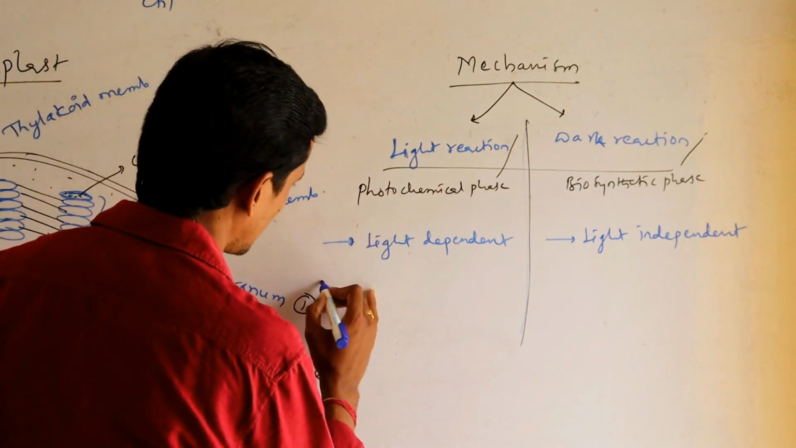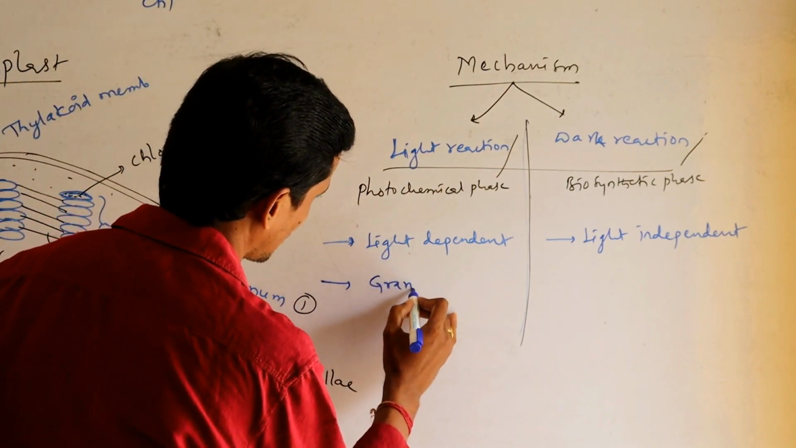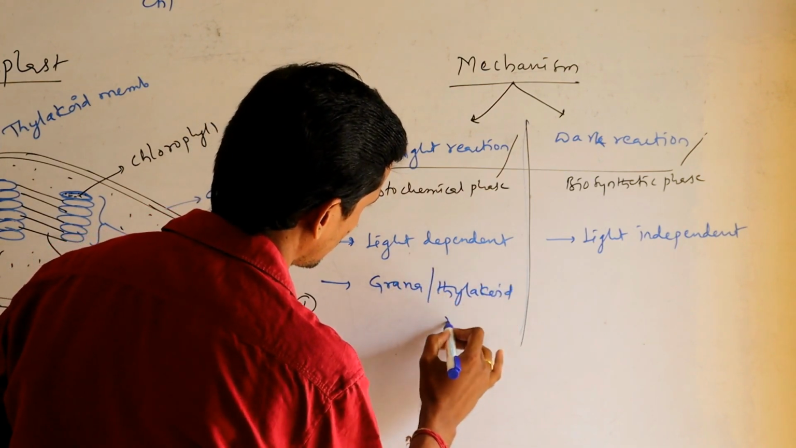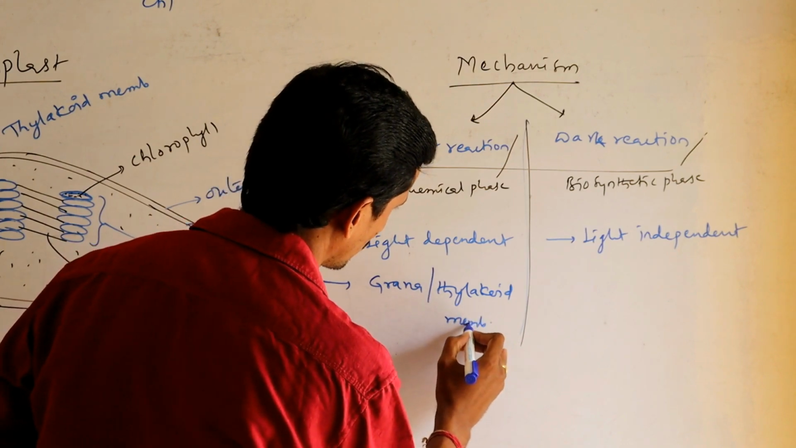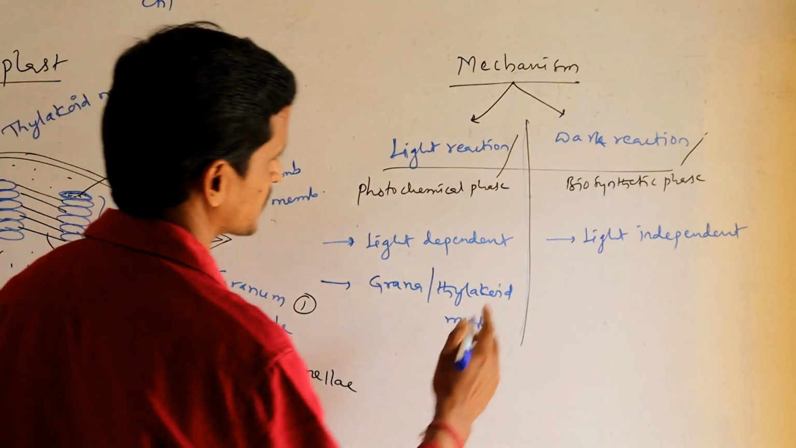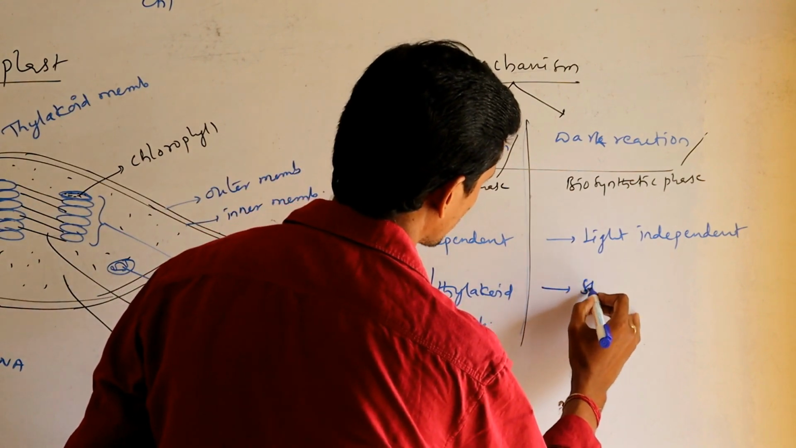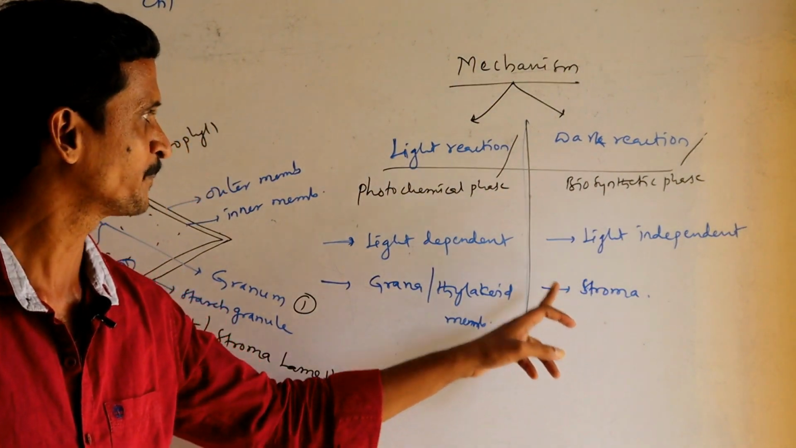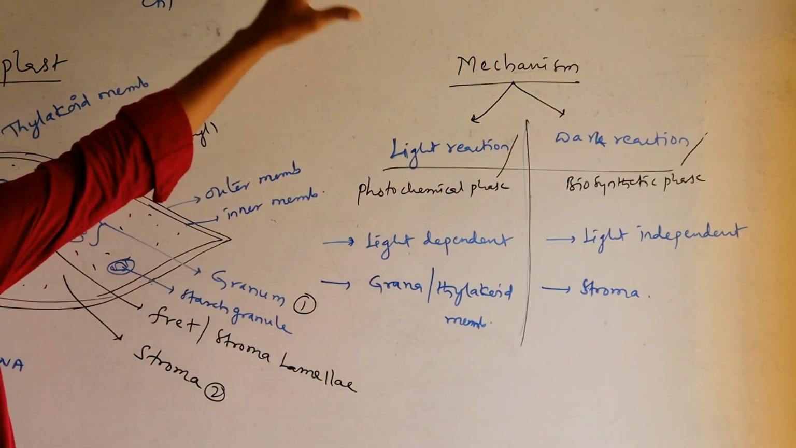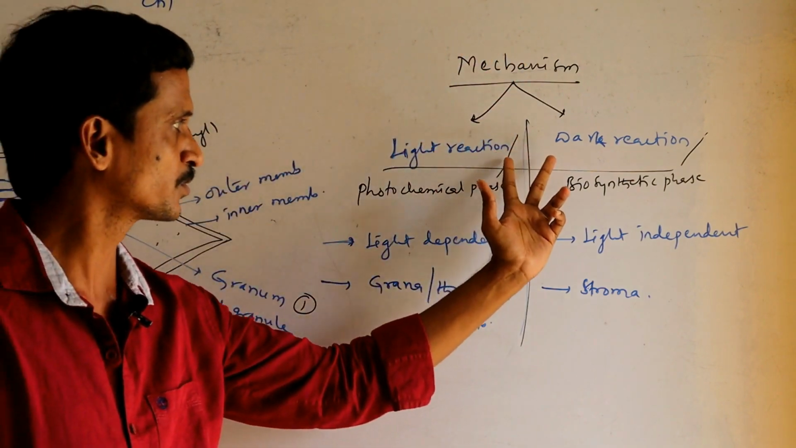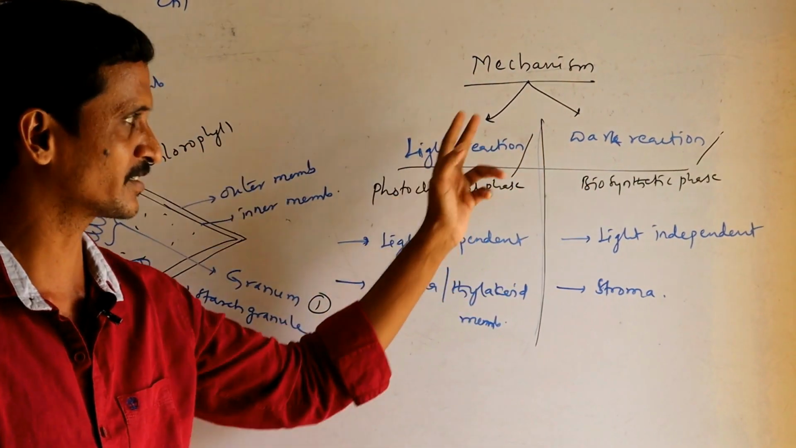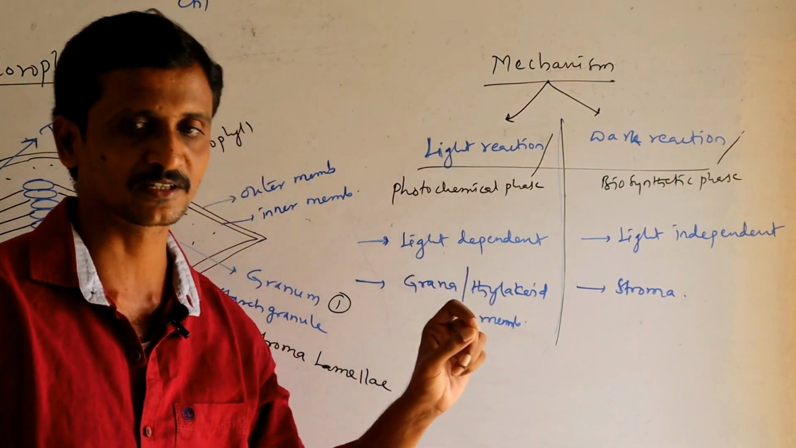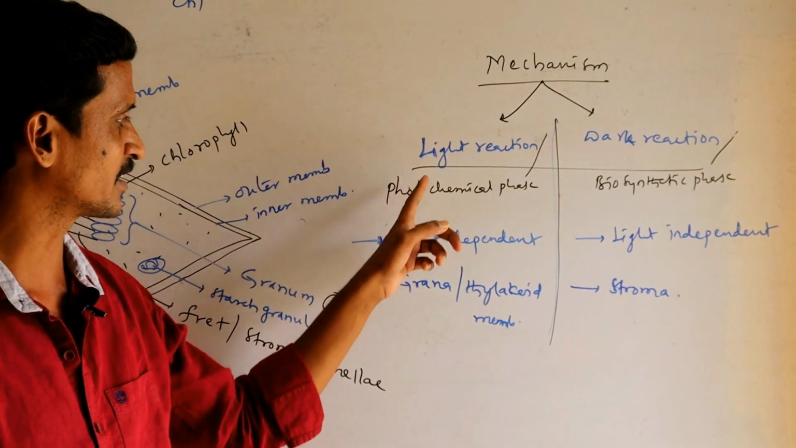Okay. Then light reaction is seen in grana or thylakoid membrane. As we know well, grana is made up of thylakoid membranes. The dark reaction takes place in stroma. Okay, right? So the entire mechanism of photosynthesis is divided into two reactions: light reaction and dark reaction. Light reaction is purely a light dependent process. It will continue only when sunlight is available and it occurs in grana.